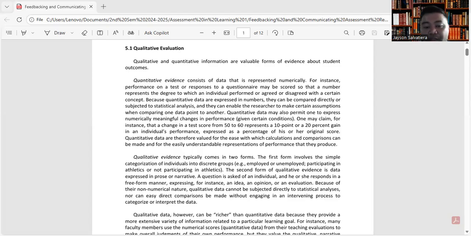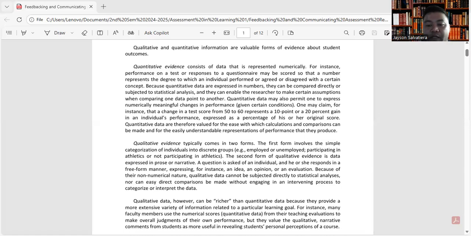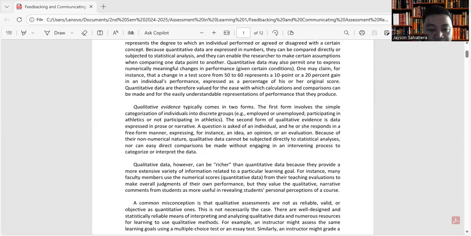Qualitative data cannot be subjected directly to statistical analysis, nor can easy direct comparisons be made without engaging in an intervening process to categorize or interpret the data. Qualitative data, however, can be richer than quantitative data because they provide a more extensive variety of information related to a particular learning goal.